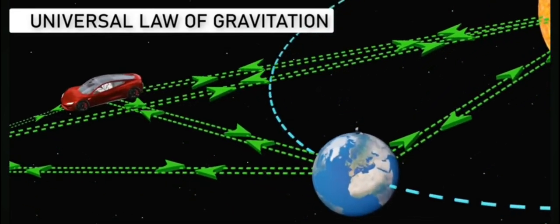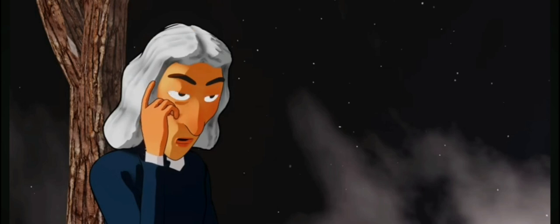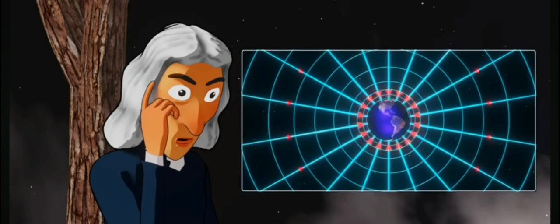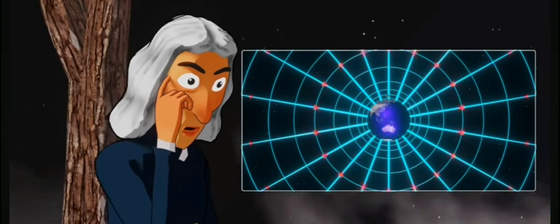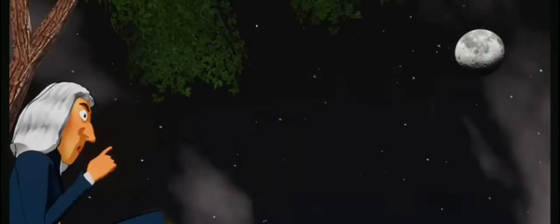Now, the next challenge. Newton wanted to derive an equation to predict the magnitude of the force which arises due to the universal law of gravitation. Newton's intuition told him that the effect of gravitational force would dilute with distance. But to what extent? To get an answer to this question, he looked at the Moon.